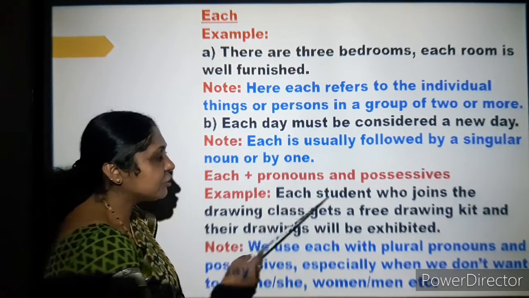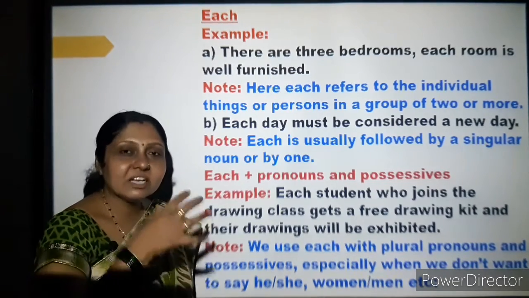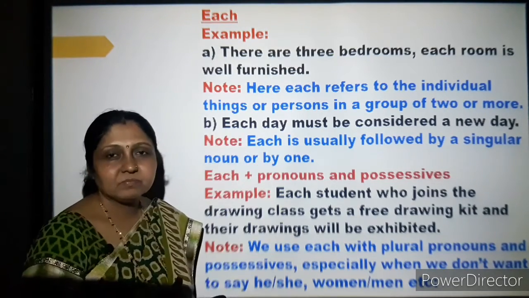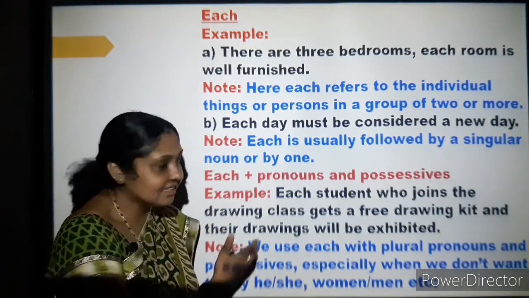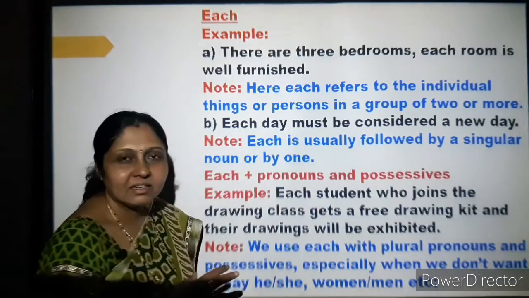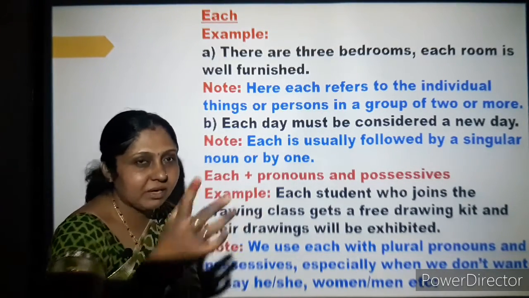Now when you are telling each student, you are referring to one student, but such students can be many. Each student who joins the drawing classes gets a free drawing kit. So there can be many students, and out of that each one will be getting it.